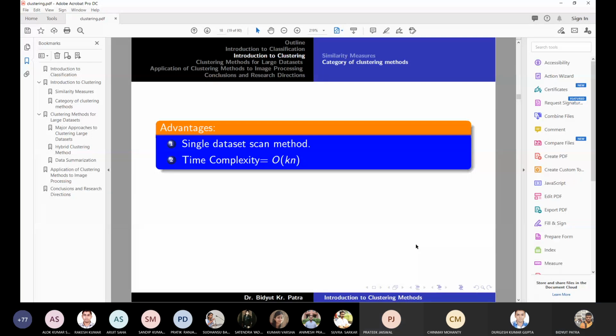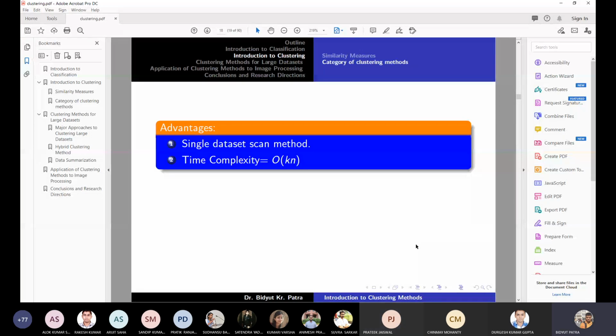No. If the points are very close to each other, all points can go within a threshold, so there may be a huge number of points in a single cluster. It depends on the distribution of the data over the feature space. If the points are very dense in one region, all points will go in a single cluster.